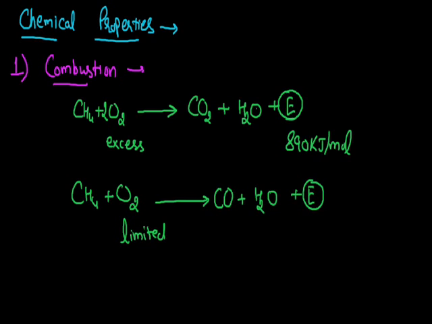Now we will move to the next reaction, that is halogenation. Halogenation is the reaction in which a halogen atom replaces one atom of hydrogen from the formula of this alkane.